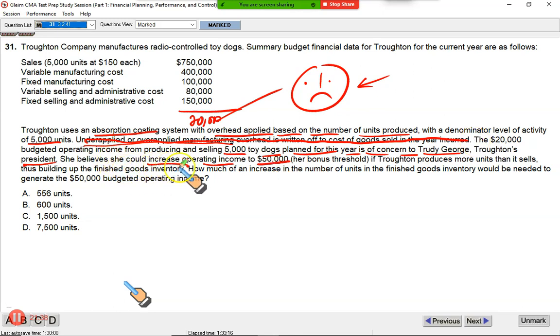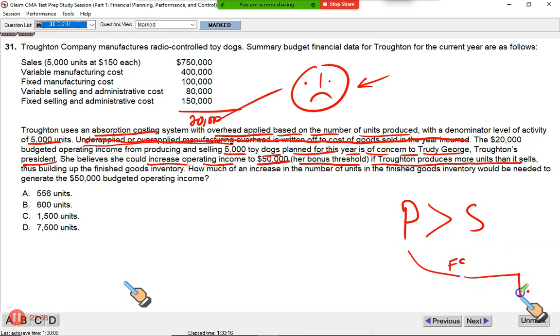She believes she could increase operating income to $50,000, her bonus threshold, if Troughton produces more units than sold. Whenever you produce more than you can sell, the extra production takes the fixed cost with it and it becomes part of closing stock. Your fixed cost is hidden. Your fixed cost is moved into the closing stock. Thereby, your gross profit will go up. Your net profit will go up. This is cheating. This is fraud, wallahi. Not good. So now she plans what she's doing.